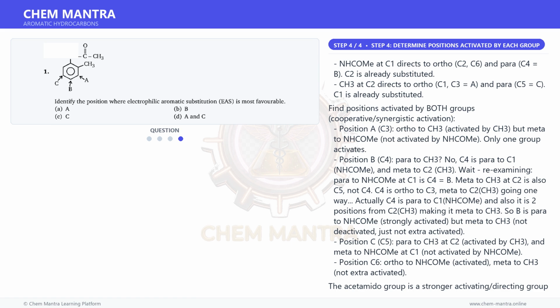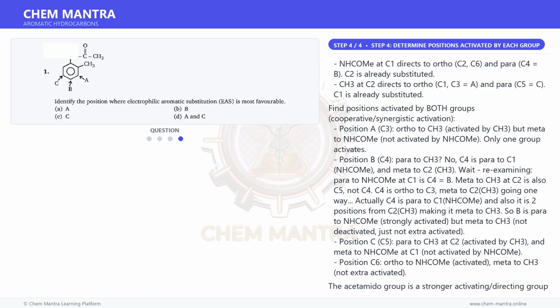The acetamido group is a stronger activating directing group than methyl due to nitrogen lone pair donation. The para position to the acetamido group, position B, C4, receives the strongest activation from the dominant director, NHCOMe. Additionally, being para to the stronger group provides maximal electron density at B. While B is meta to CH3, methyl does not deactivate meta positions strongly, it simply doesn't activate them as much. The dominant activation from NHCOMe to its para position, B, makes B the most electron-rich and most favorable for EAS.